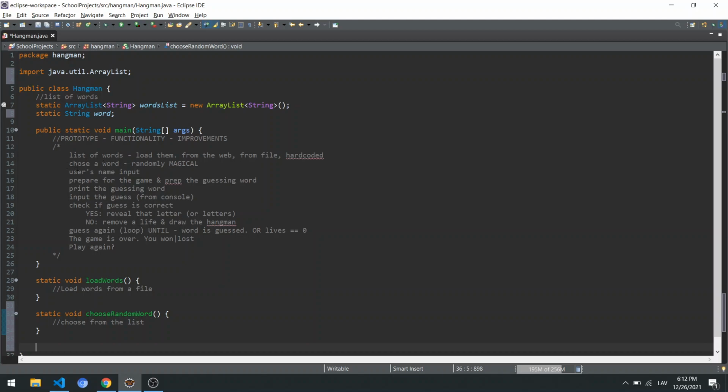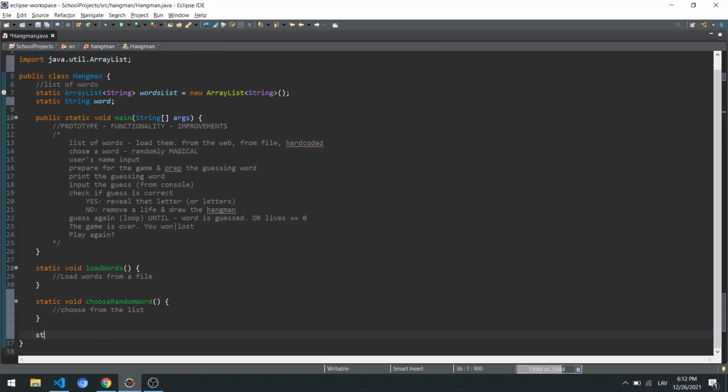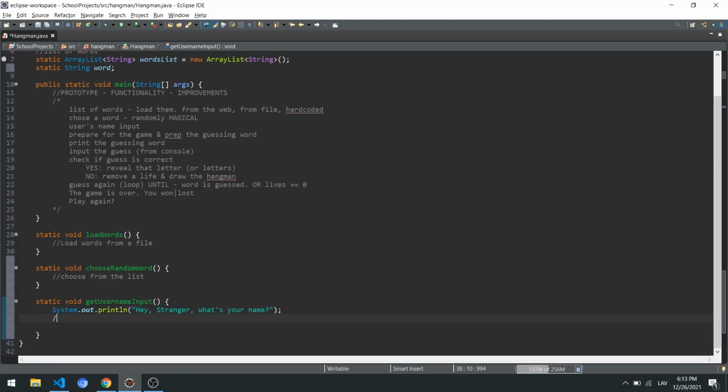What's next? After choosing the word, getting the user's input. So this is going to be a static, maybe void getUsernameInput or something like that. Maybe you can already say, hey stranger, what's your name? And then get the user input. And then maybe welcome to the Hangman or something like that. We can add these simple things at the beginning. We might not, but that's just a very, very simple beginning.